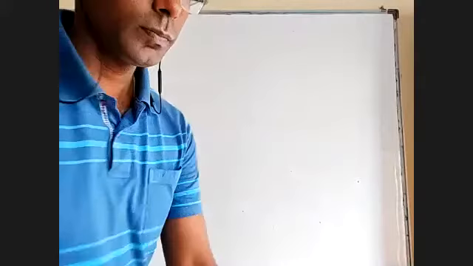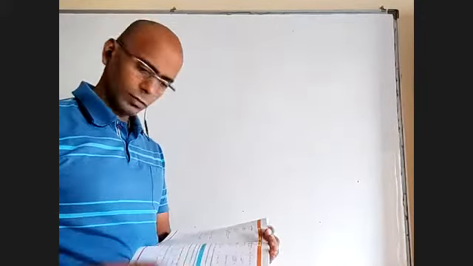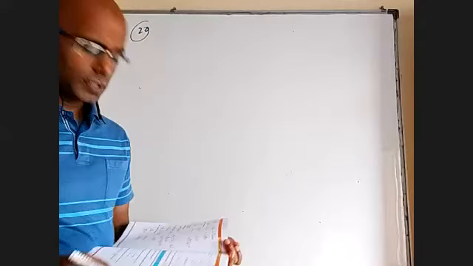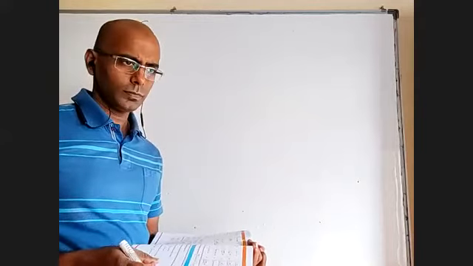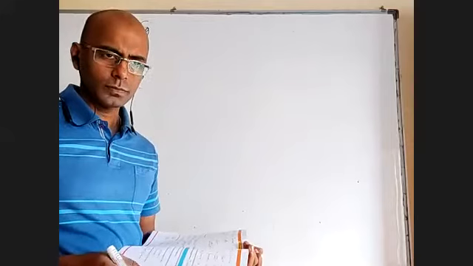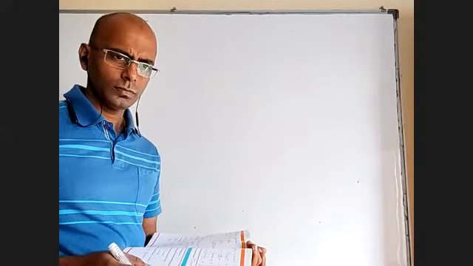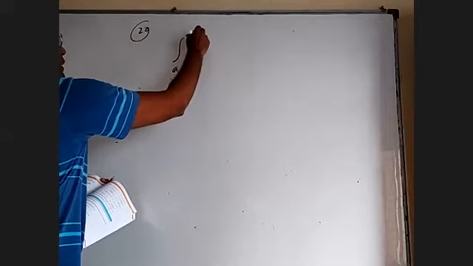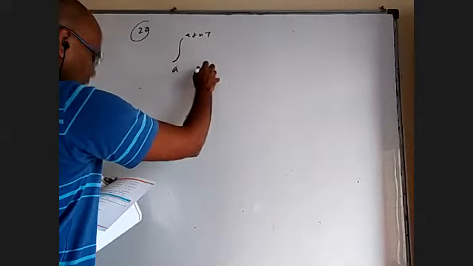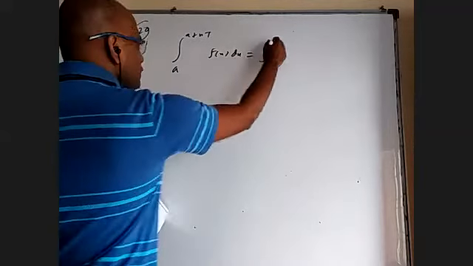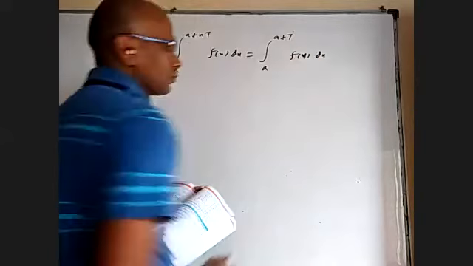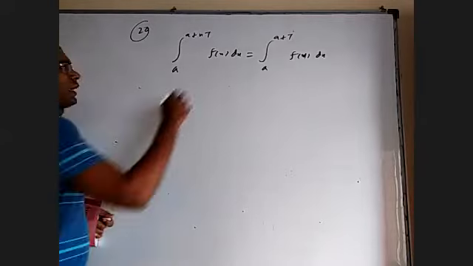Okay, 20th question. I don't think I need to prove this because when I discussed about periodicity, integral a to a plus nt f of x dx is n times integral a to a plus t f of x dx.